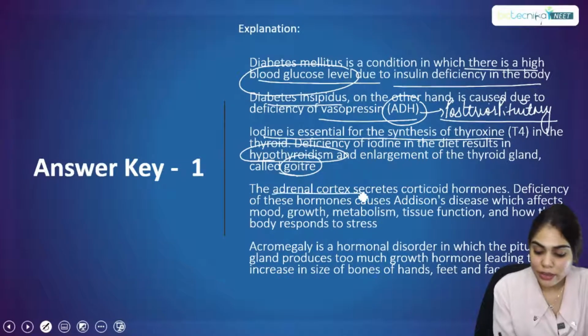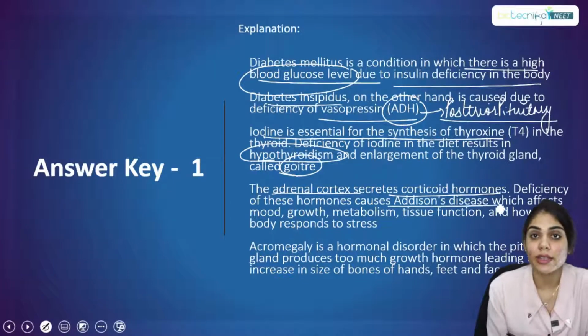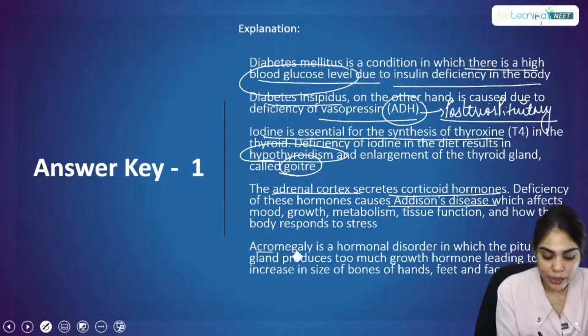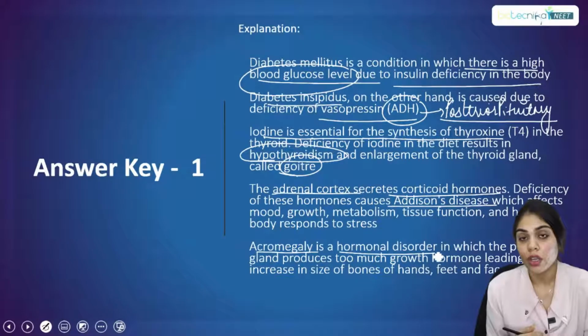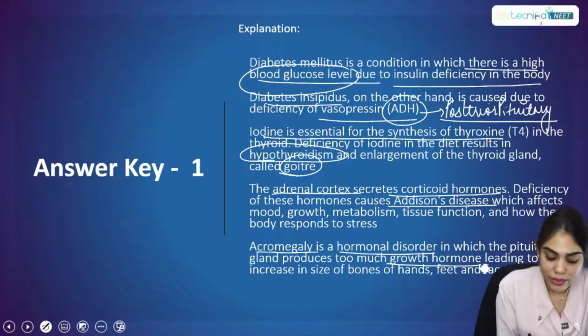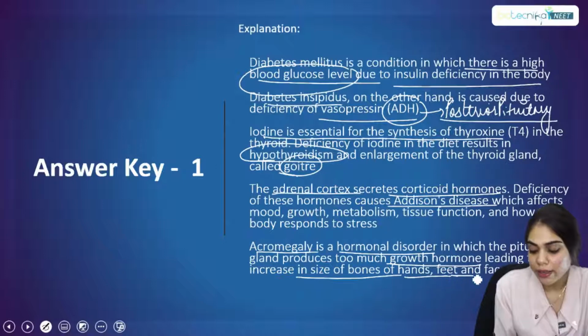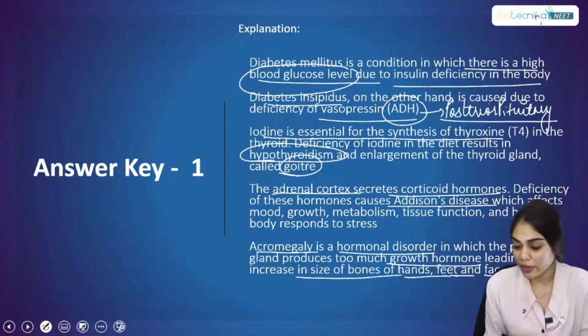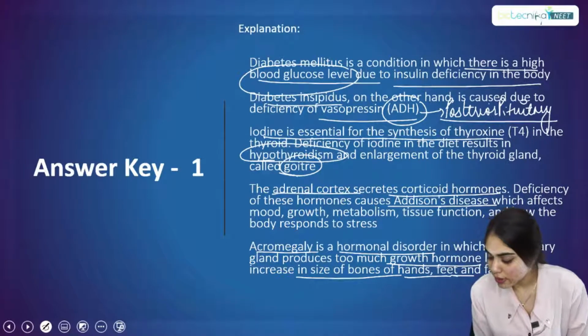The adrenal cortex releases corticoid hormones, and deficiency leads to a disease called Addison's disease. And acromegaly is a hormonal disorder where you have high growth hormone in the body, which leads to an increase in the size of your bones, your hands, your feet, as well as your face. So I'm sure this question is clear to everyone.